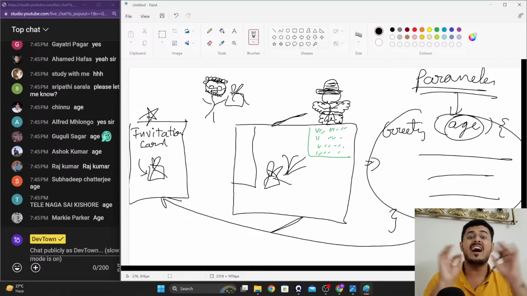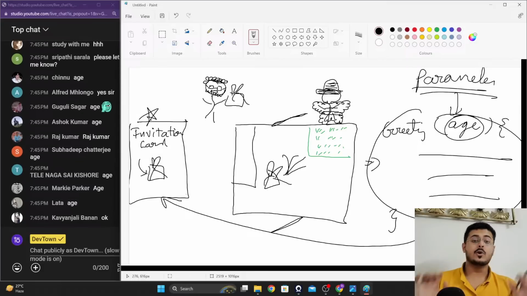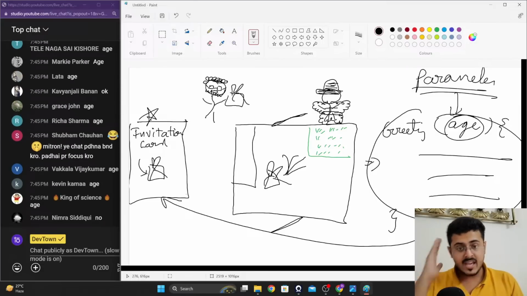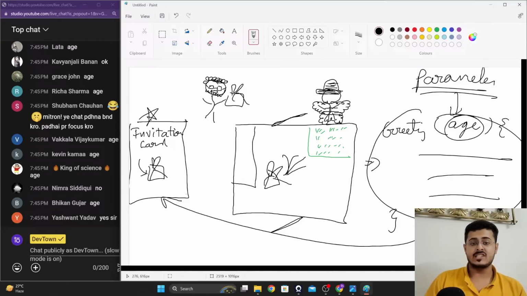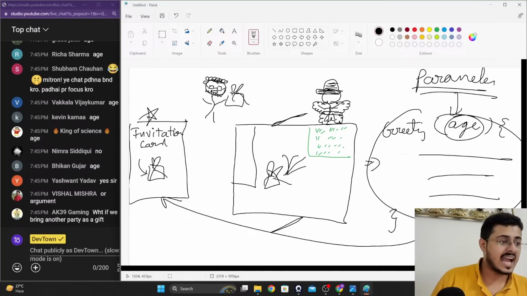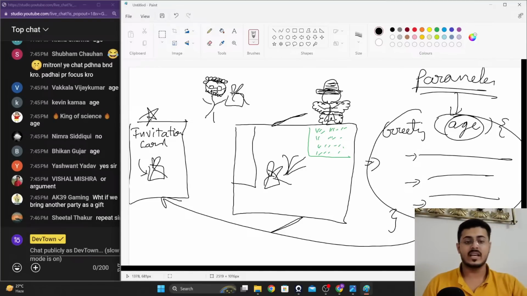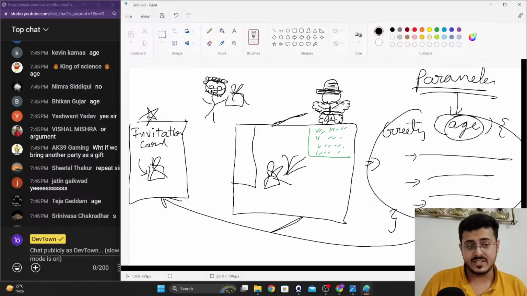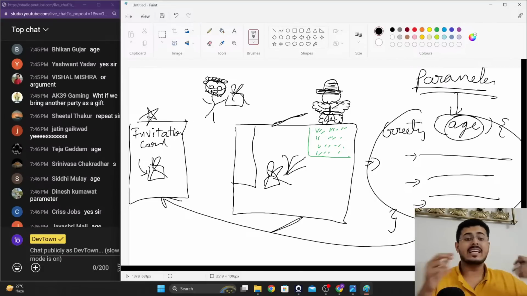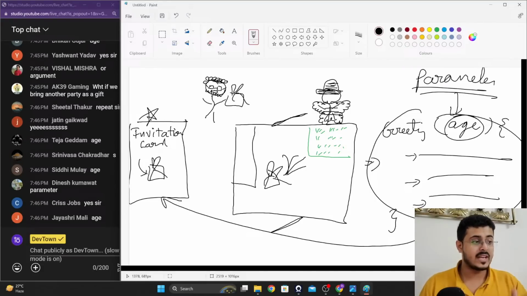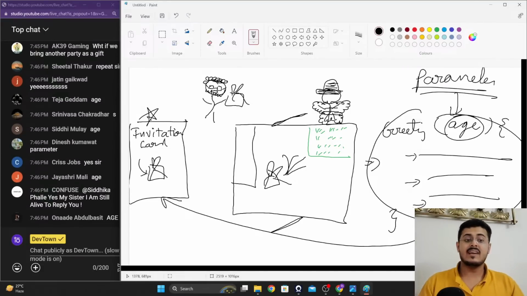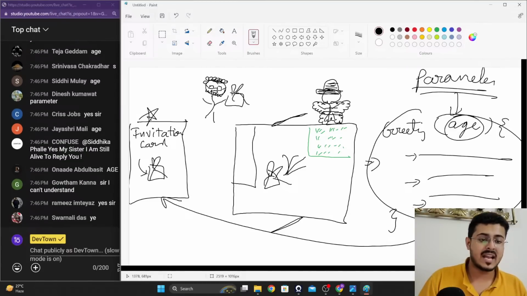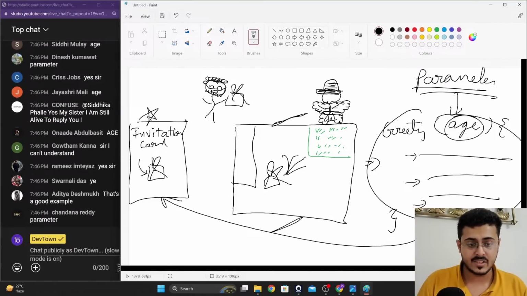You are just defining the party right over here, that okay, we are having a party called greeting. This greeting party requires a gift that is called age. In this party, these are the activities that are going to go down, the things that are going to happen within the party itself. And you can give as many gifts as possible. You can have age, address. You don't have to have a single parameter. You can have thousands of parameters right over here.